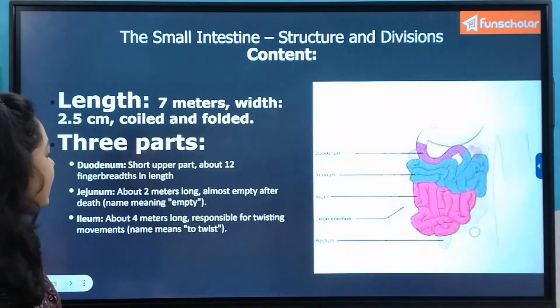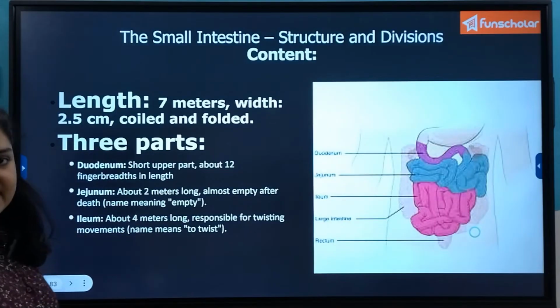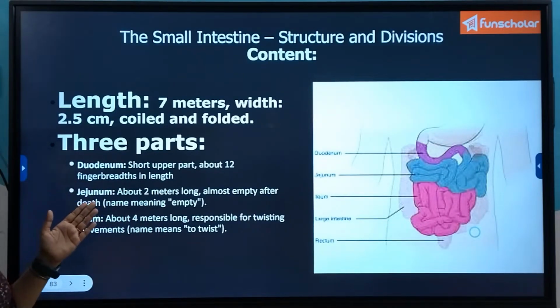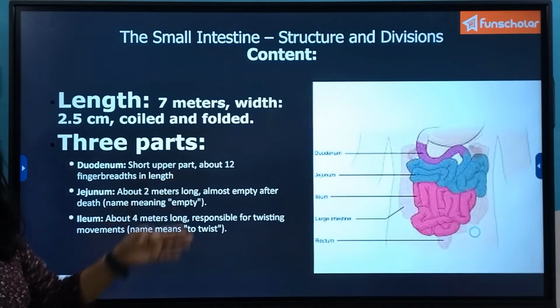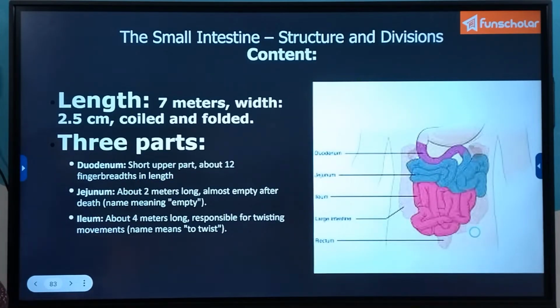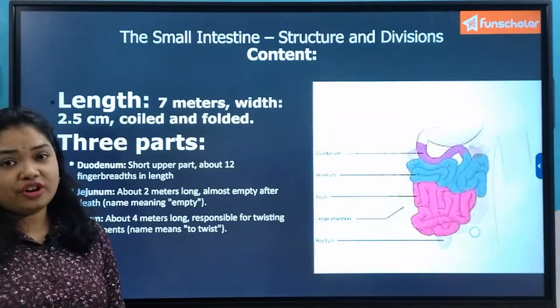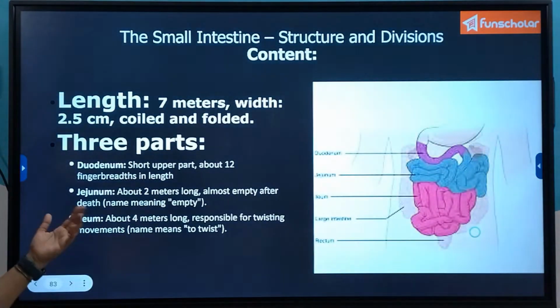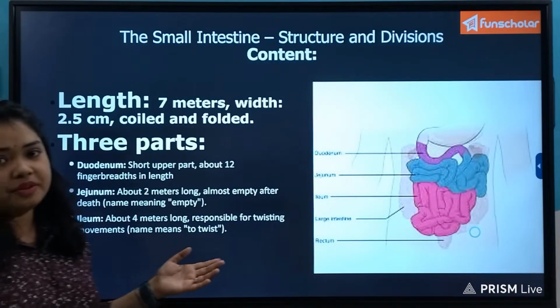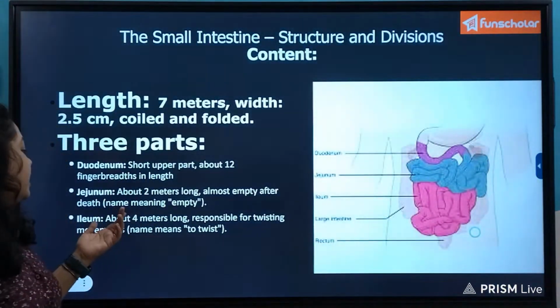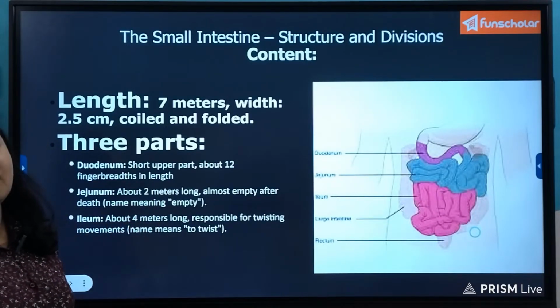The small intestine is divided into 3 parts. The first part is known as the duodenum, which is a short upper part of the small intestine, about 12 finger breadths in length. The next part is the jejunum, which is about 2 meters long and almost empty after death. Since no food intake occurs after the death of an organism, nothing is left to be digested and absorbed in the small intestine. So the jejunum is empty, which is also the literal meaning of its name.